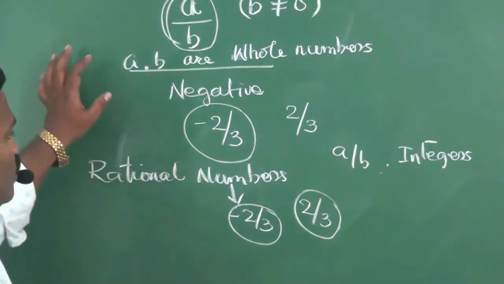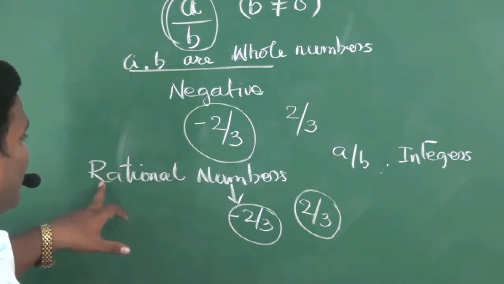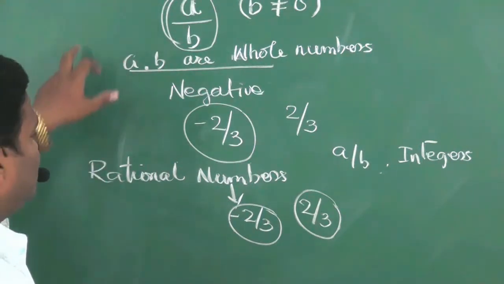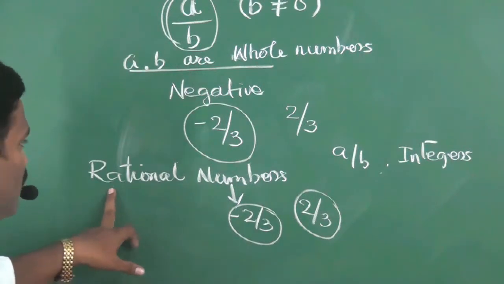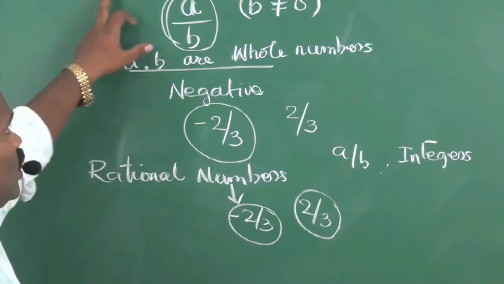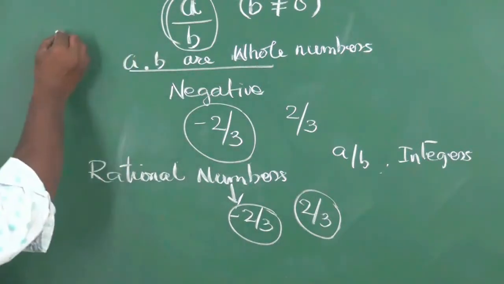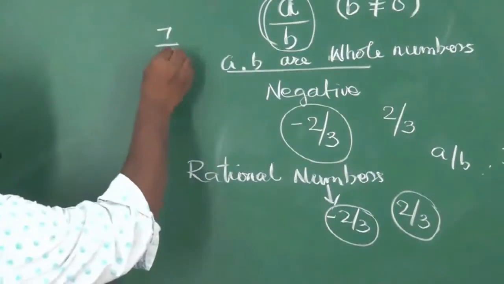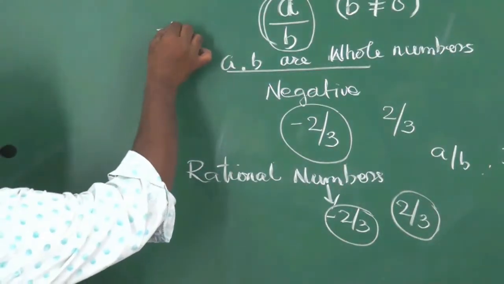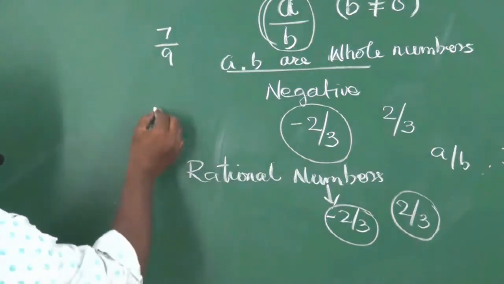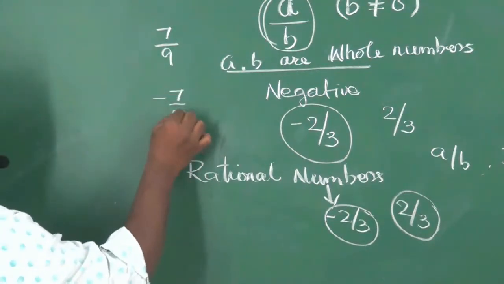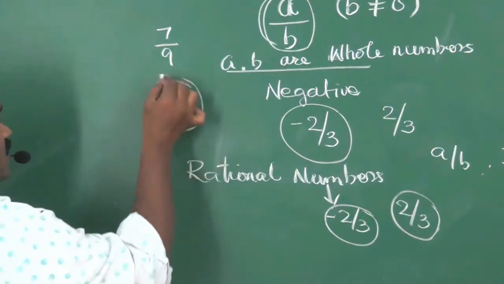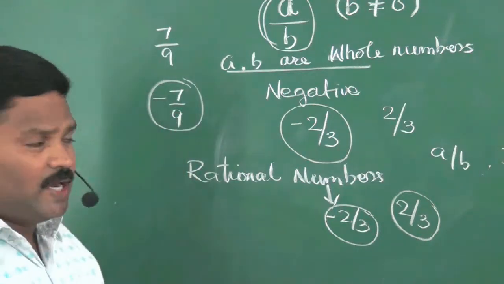From this we can conclude that all fractions are rational numbers, but all rational numbers are not fractions. 7 by 9 is a fraction as well as a rational number. Minus 7 by 9 is not a fraction, it's just a rational number.